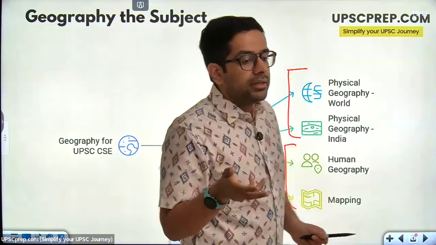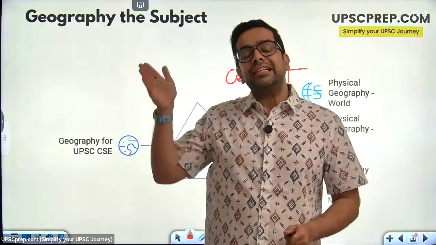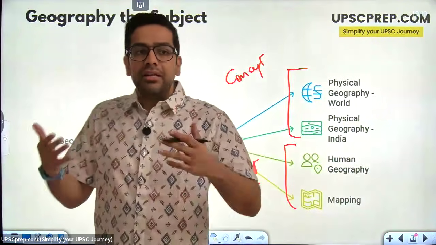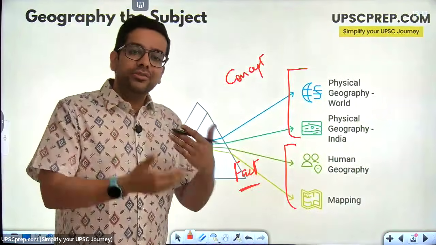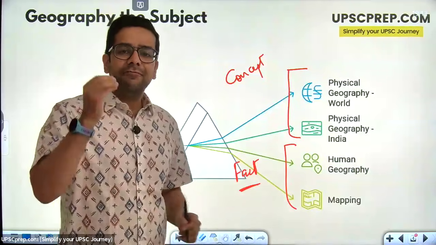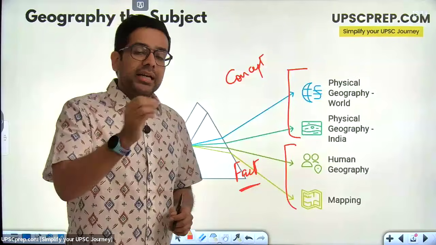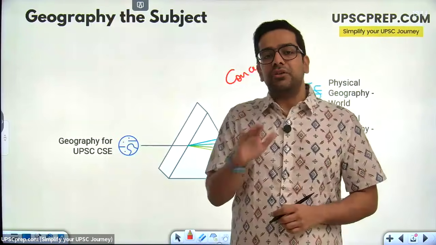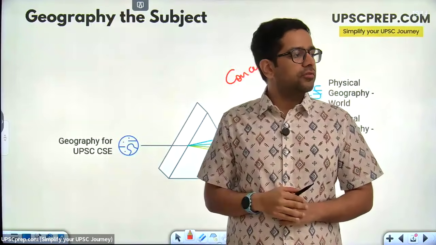Similarly, there have been questions asked like, which are the countries on the eastern side of the Mediterranean Sea? There have been questions asked like, which are the countries neighboring Ukraine? So these sorts of questions are very fact-based and very predictable. Because right now there is a conflict going on which has been front and center of the news across the world. Who can tell me the name of that conflict?